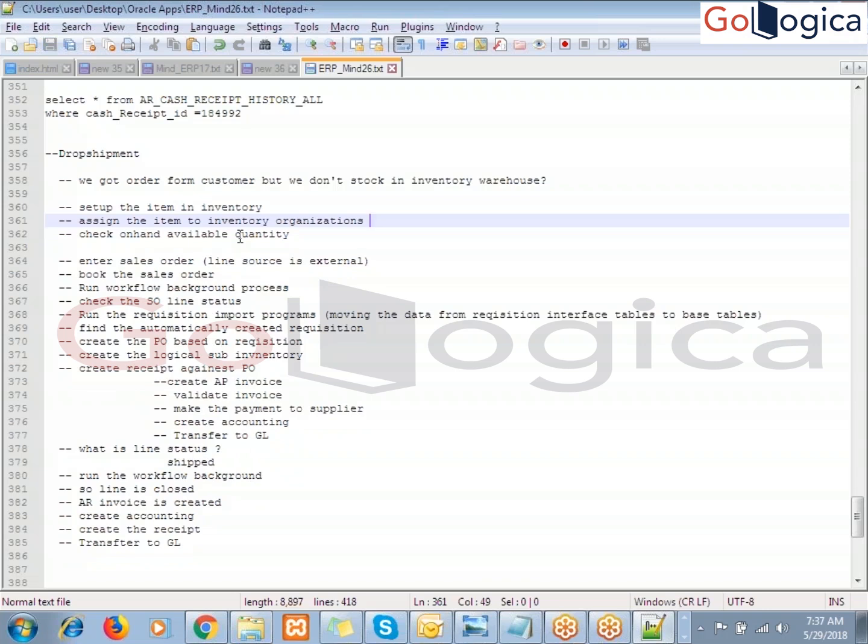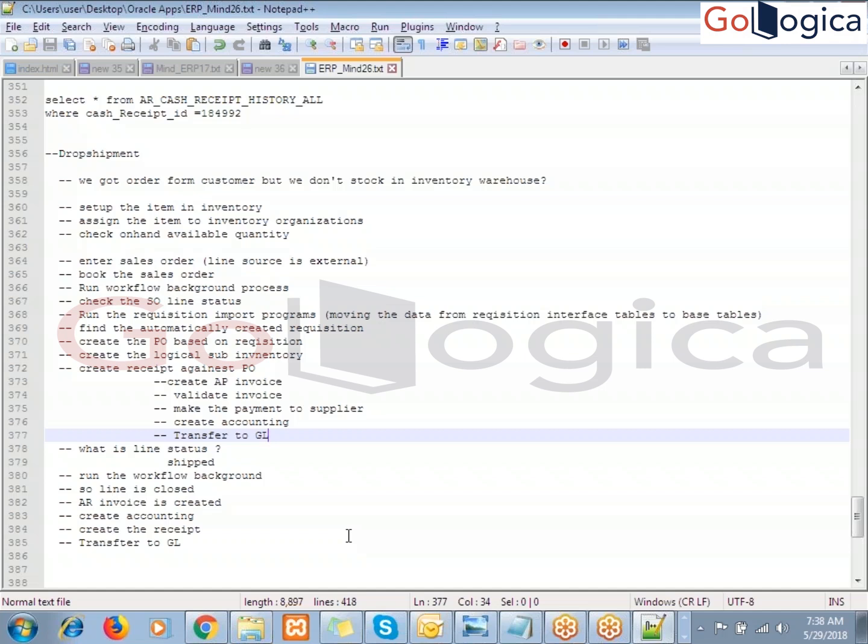So is it clear now? Without quantity, how will you know how much to order? We don't know how much the customer is going to order. The customer places the order, and against that order we raise the purchase order. At the sales order level, you will see how much quantity they raised and whether the stock is there or not. Due to insufficient stock only, we go for the drop shipment. Okay. Clear now?